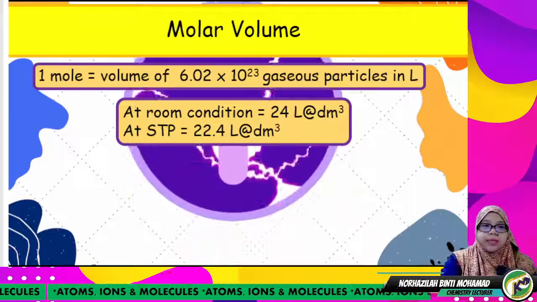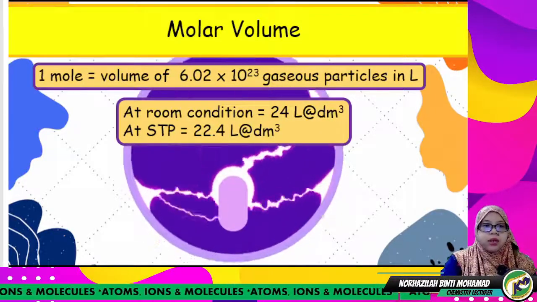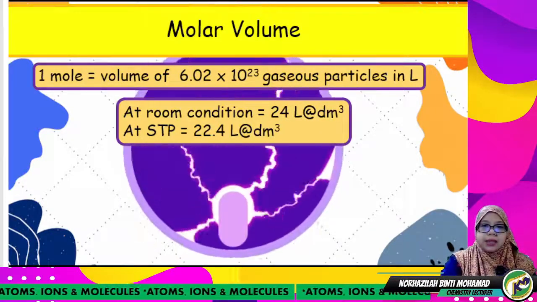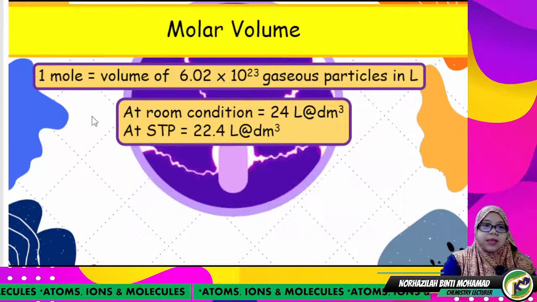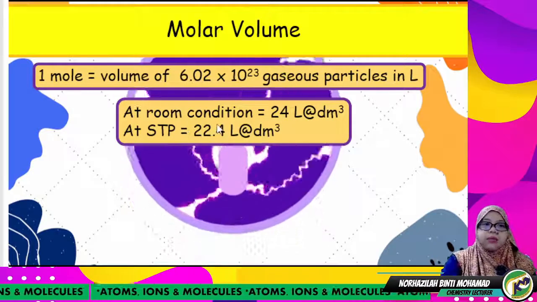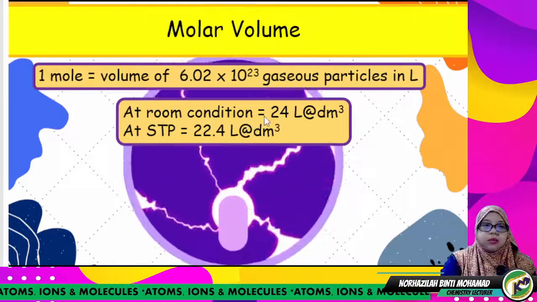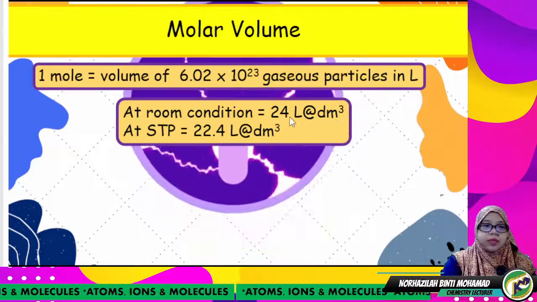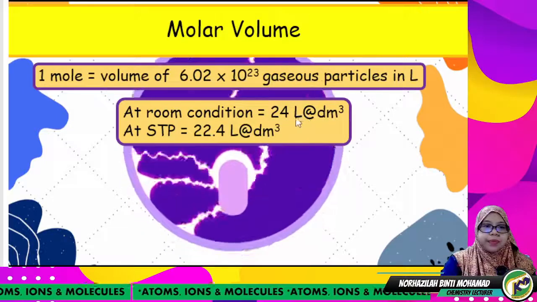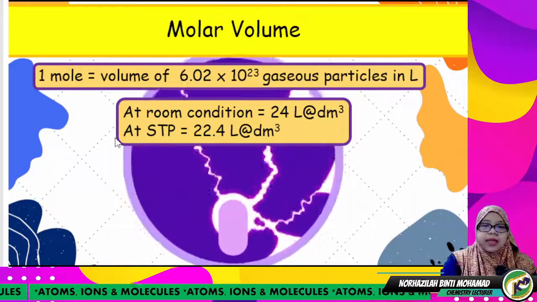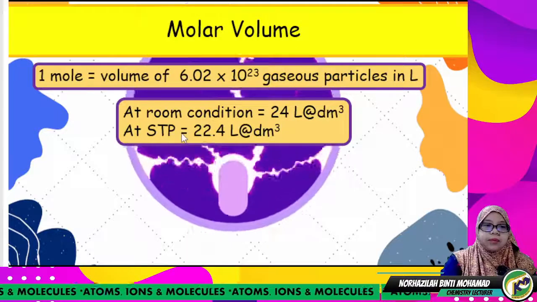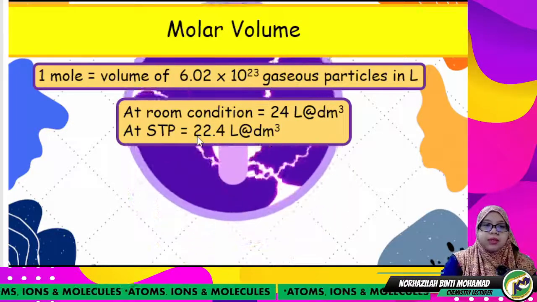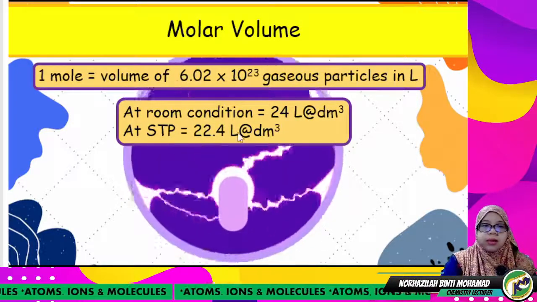So it depends on the condition where the gaseous particles exist. If the particles are at room conditions, the volume is 24 liters or dm³. The unit here is the same. And at standard temperature and pressure, the volume is 22.4 liters or dm³.